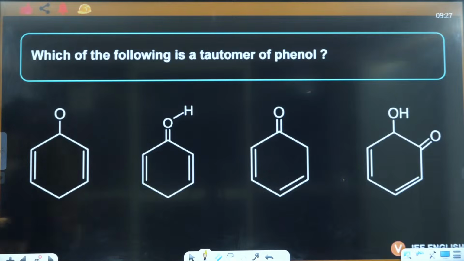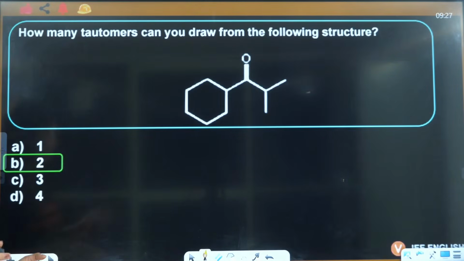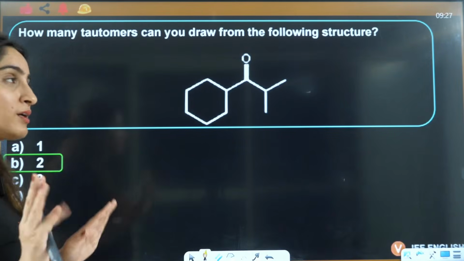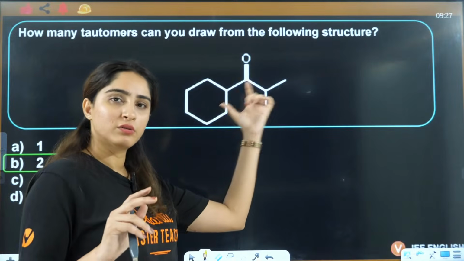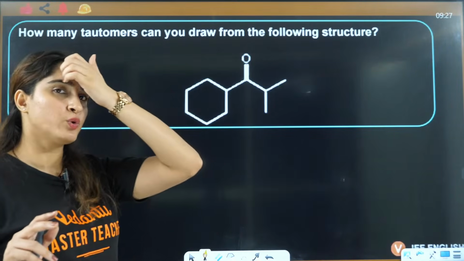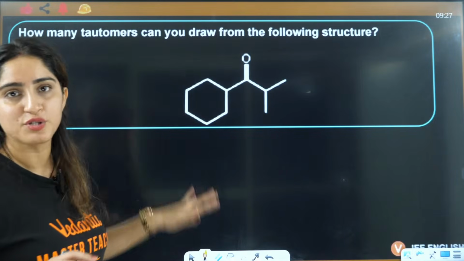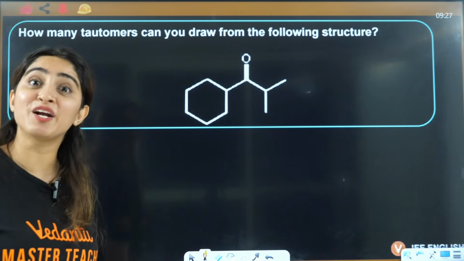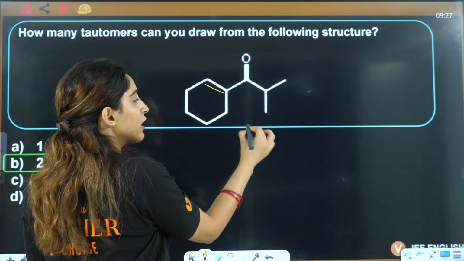Ma'am, is it always 2? Maximum it can be 2, to be very frank, but don't use tricks here. What I told you, draw it. Maximum it will be 2 only, because for the ketone part, more than 2 carbons is not possible. But for that you also have to see if here you have a double bond, then you will have only one possibility.